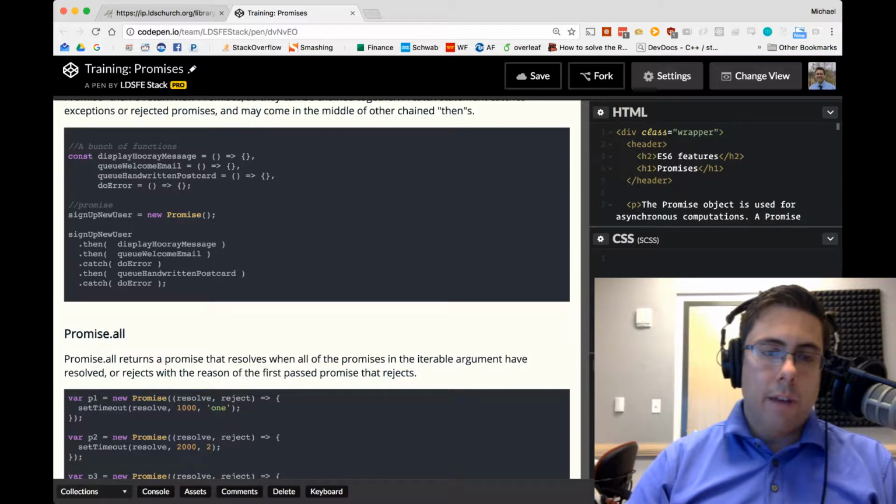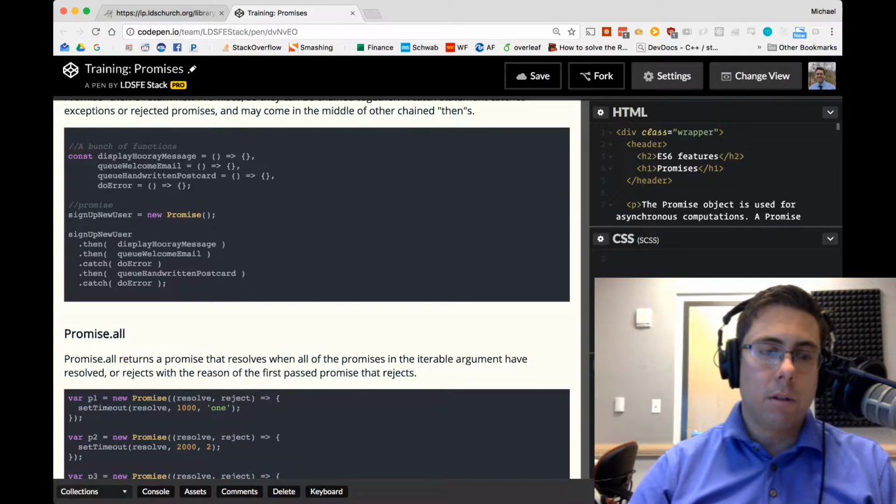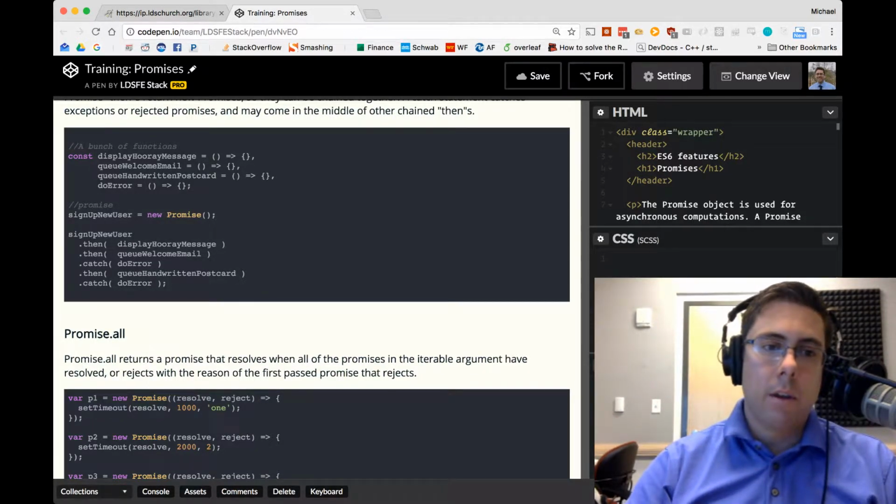And after that sign up new user resolves, or rejects, this is what we're going to do. We're going to sign up a new user, then display the hooray message, then queue up a welcome email, catch, and then pass in our error handler function. So anything from these first two, if we want to display the message or get the welcome email, any errors or unsuccessful conditions from those will be caught by the first catch here.